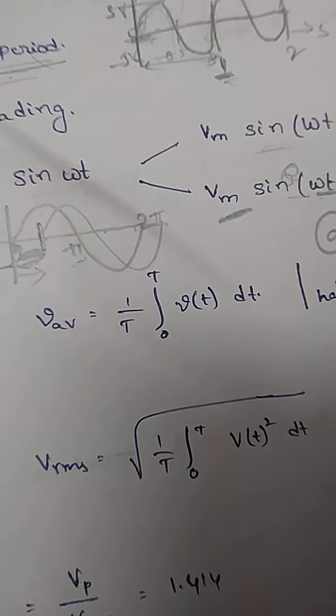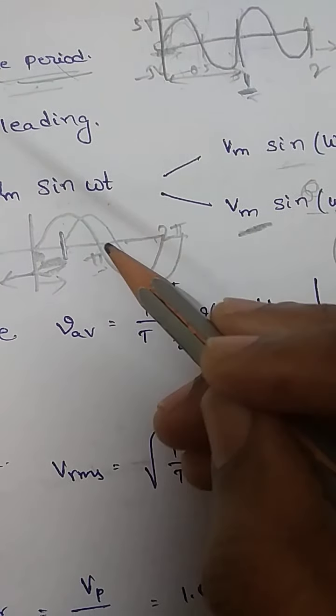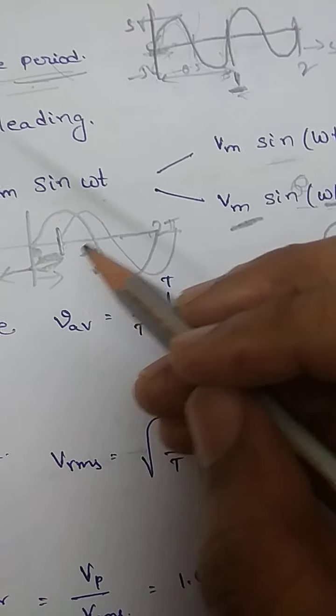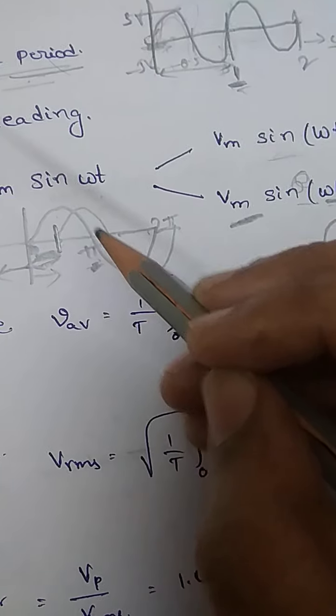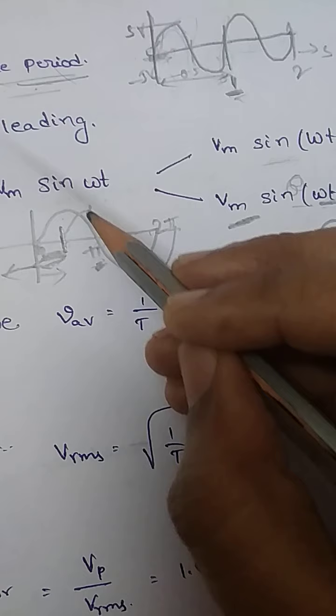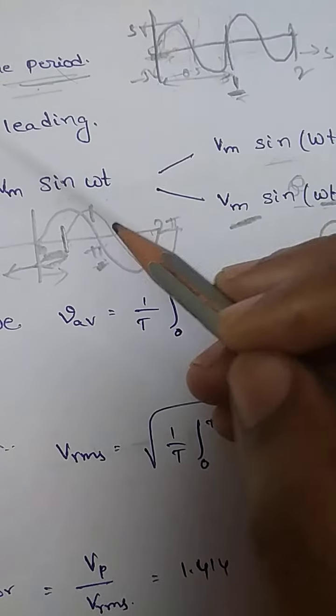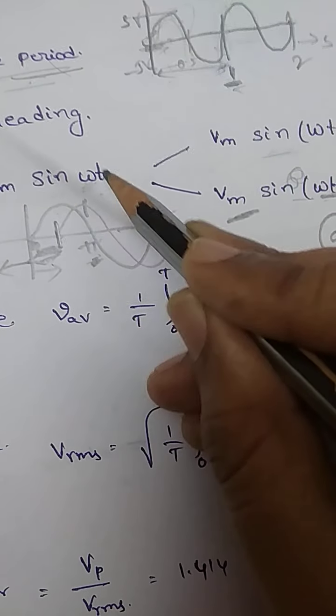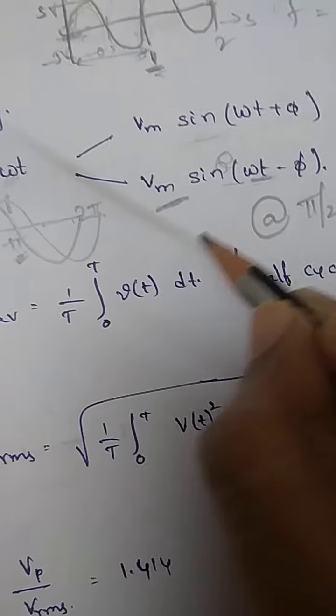Let us consider one more thing. At the value of pi, the actual sine wave value is 0. But whatever the delayed waveform value is, it will be at maximum. That means the sine value must be 1. Okay. So how to write this one?